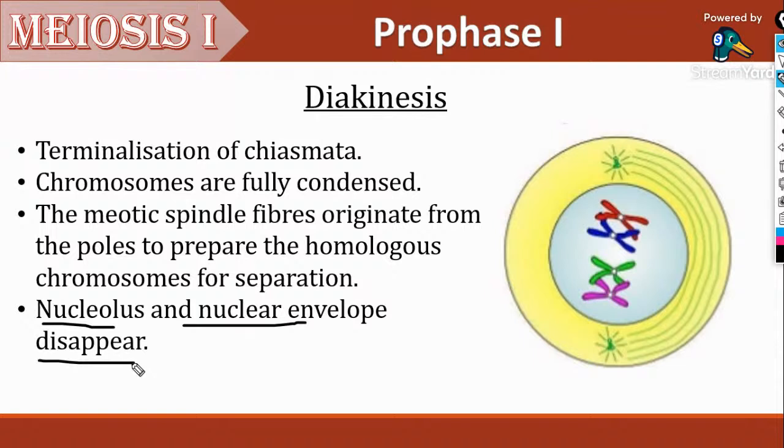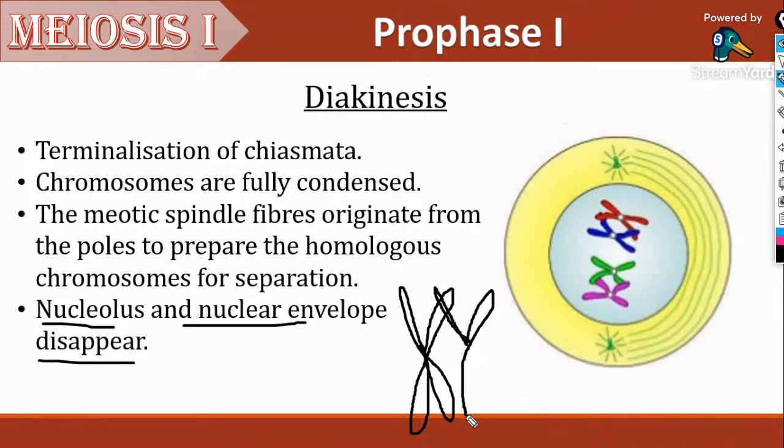On the question of whether a single X-shaped chromosome or both chromosomes are called chiasmata: look at this part, you can see an X-shaped structure, right?